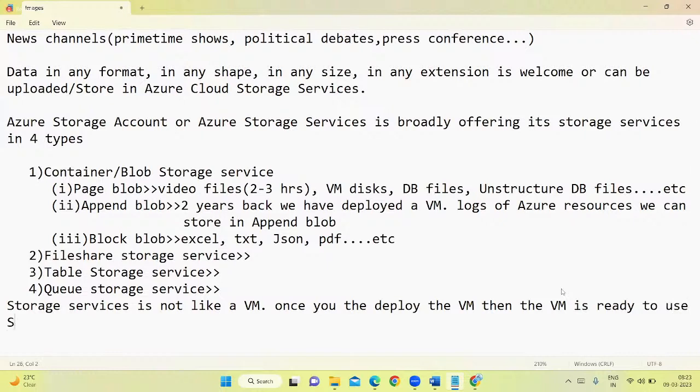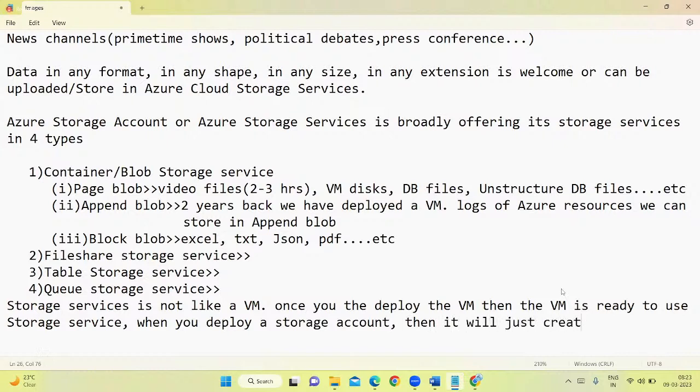When you deploy a storage service or a storage account, then it will just create the storage bucket. That's it.